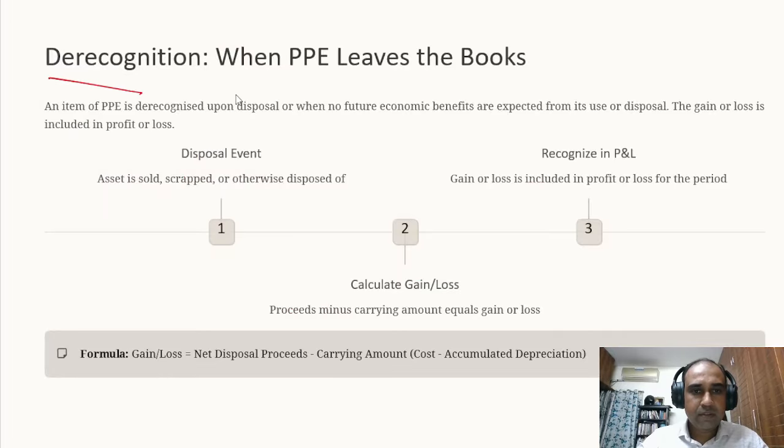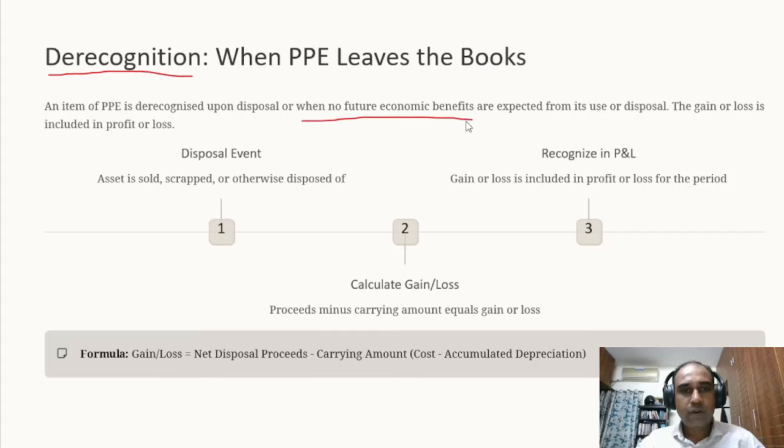Derecognition criteria. What do you mean by derecognition? We talked about the recognition criteria, right? Derecognition is exactly the opposite. What was the recognition criteria? One, there has to be a future economic benefit, and second, the cost can be reliably measured. So what will be the derecognition criteria? When there is no future economic benefit. From today onwards, I don't see any future benefit. That means this particular machine cannot produce anything, cannot generate sales, cannot generate revenue. No future economic benefits are expected from its use or disposal.